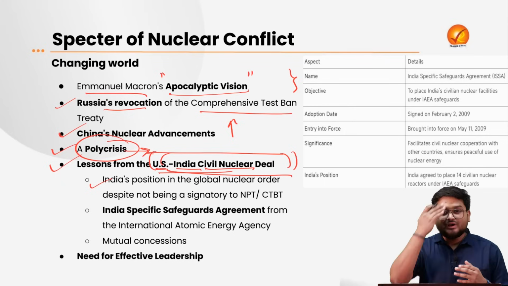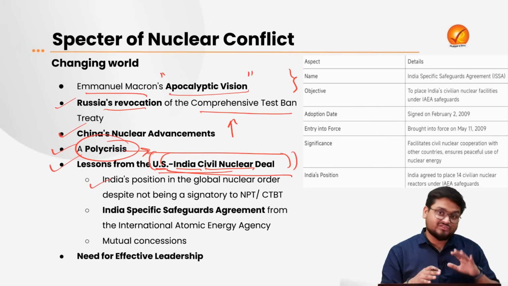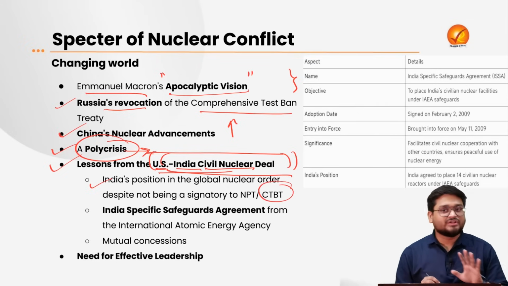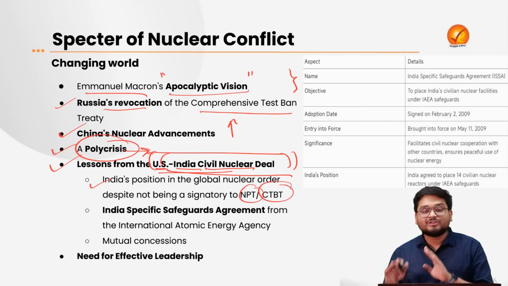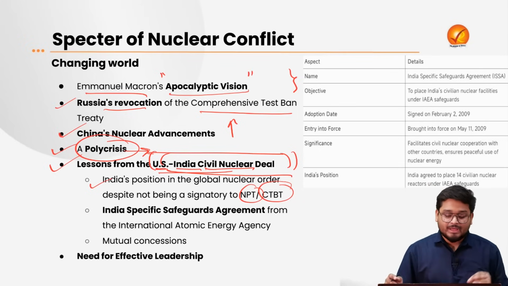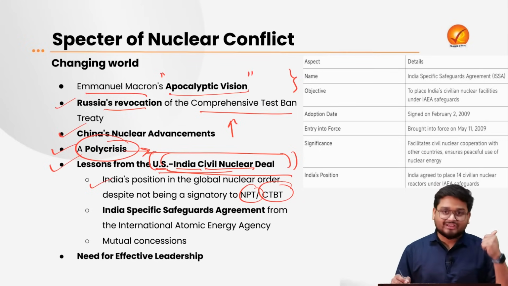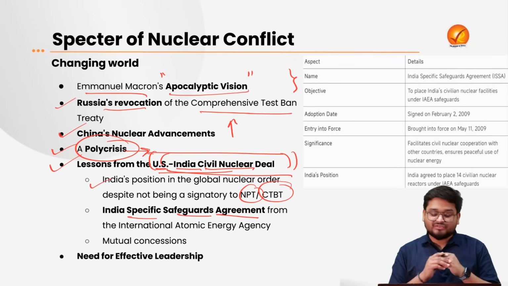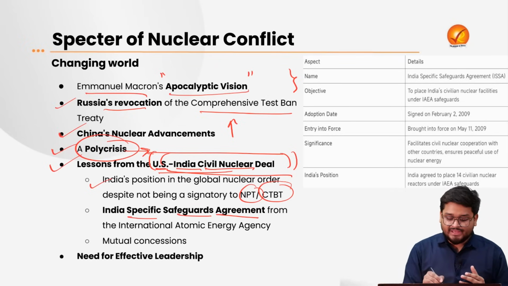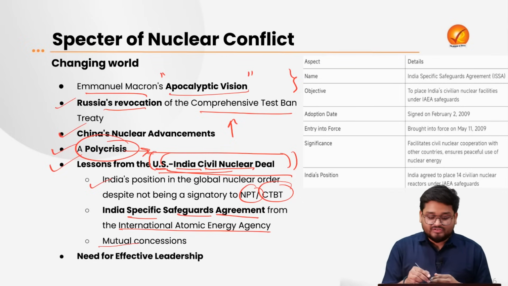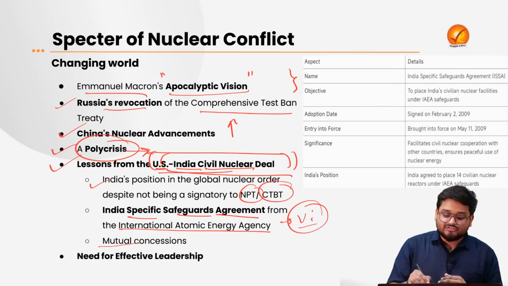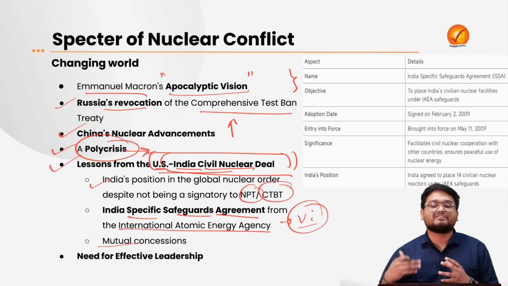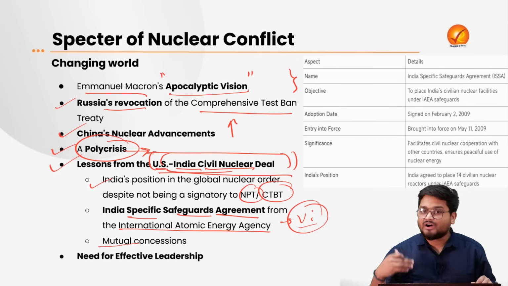Now here we understood that India, so far, is still not a member of the CTBT or NPT, or even the Nuclear Suppliers Group. But here an exception for India was actually made under a specific safeguards agreement, right, which was developed and also implemented by the International Atomic Energy Agency, which is located at Vienna, and this agency is looking for the peaceful development of nuclear energy.